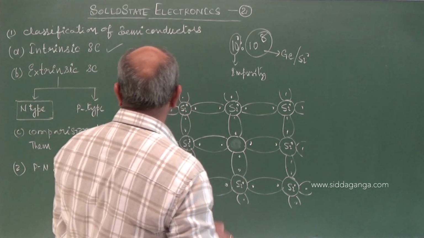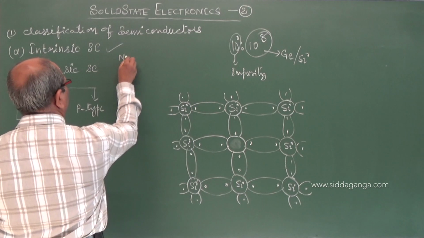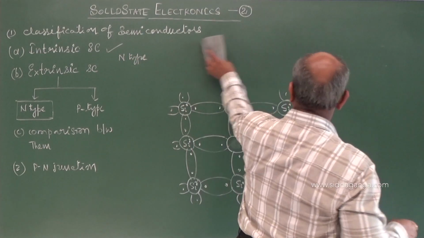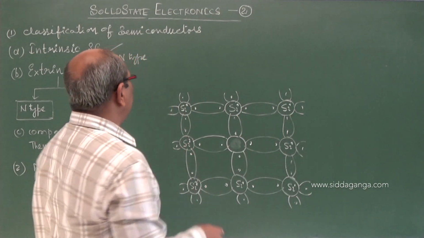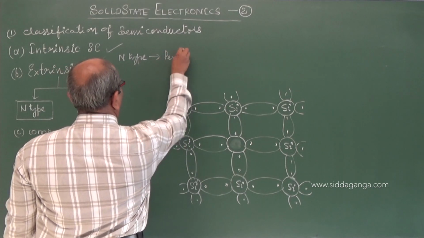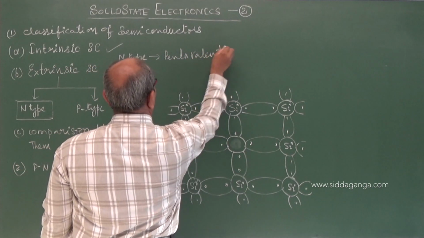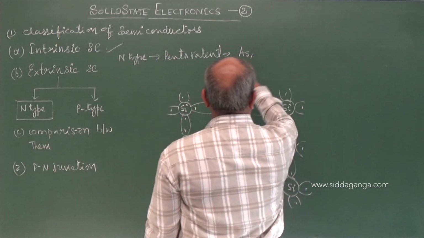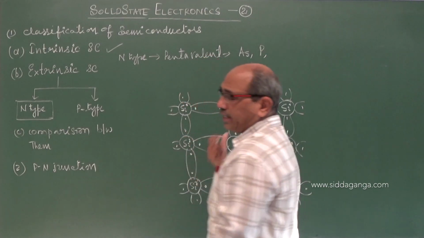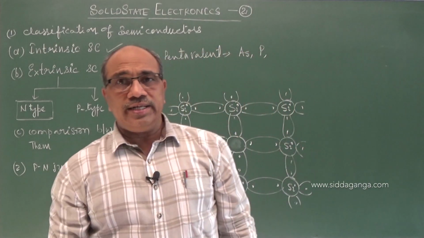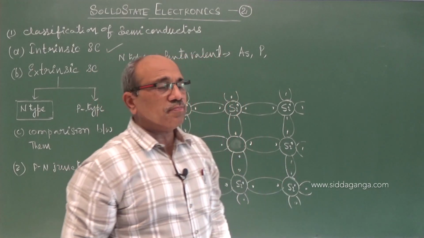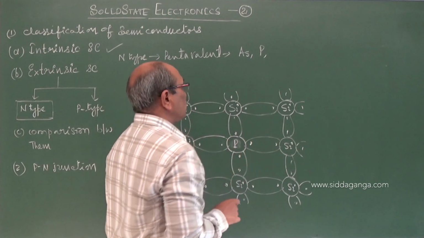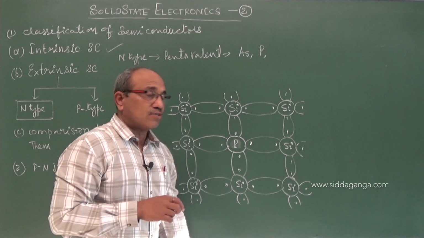To get N-type semiconductor, we can add pentavalent impurity atoms such as arsenic or phosphorus, or antimony or bismuth, fifth group in the periodic table. I can add phosphorus here because it is very near to silicon. Phosphorus has 5 valence electrons, atomic number 15.